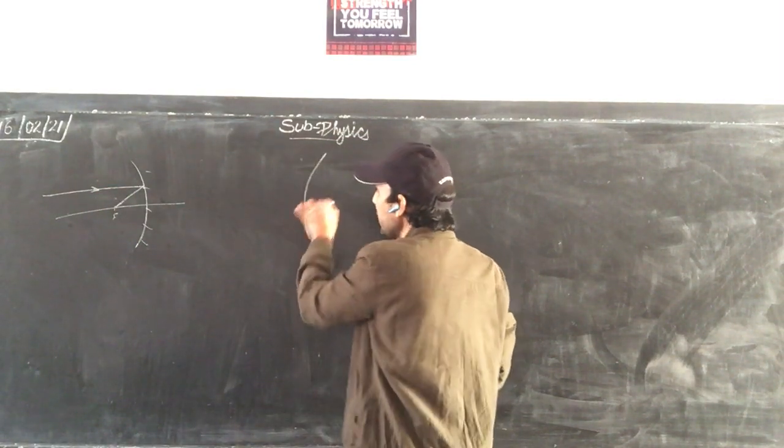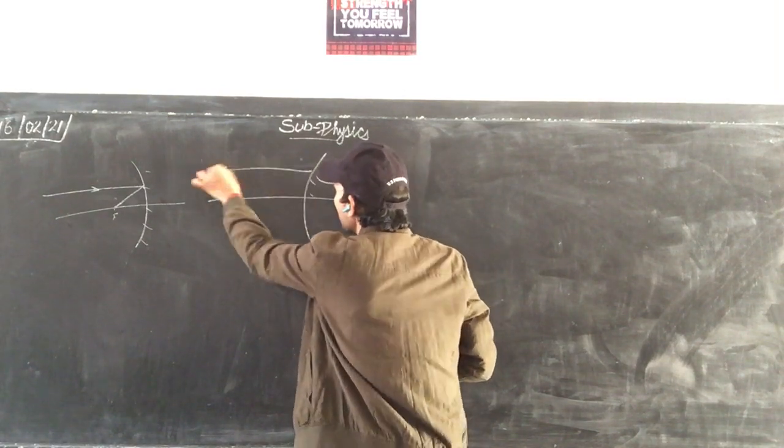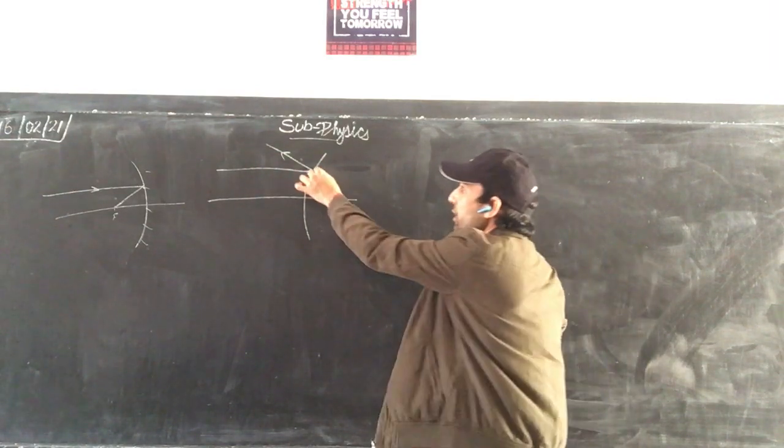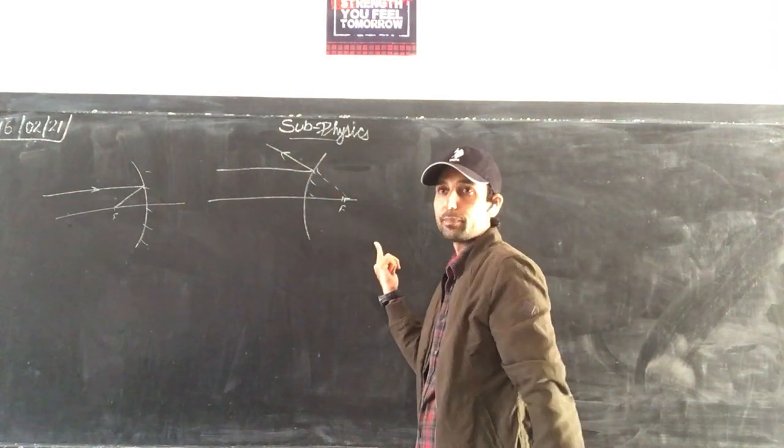Whether it is a concave mirror or a convex mirror, the ray gets reflected, and if you produce it backward, it will pass through the focus.